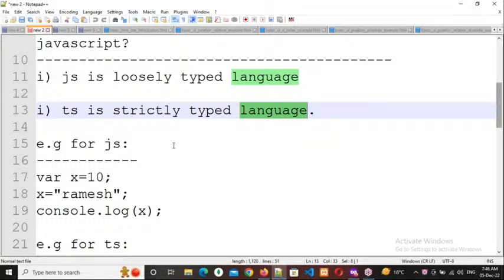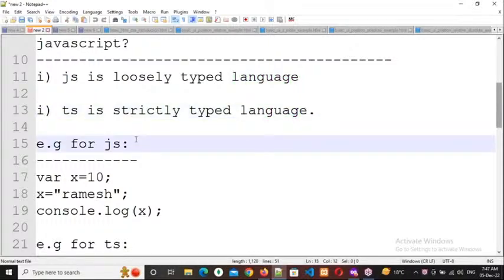As a programmer, you need to deal with the data. Whenever you are dealing with the data, we need to assign the data to a variable. And whenever you are assigning to a variable, you should tell what type of data it should accept every time, in the strictly typed languages. But in the loosely typed languages, no need to tell. Clear, everybody? Respond please. Yes, sir.